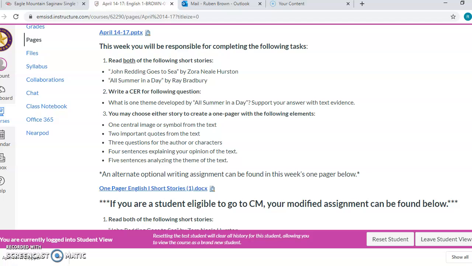You do have an alternate writing assignment that you can go with. It's right there in this link right here if you want to avoid doing the one-pager assignment. But I personally feel that the alternative assignment is a little more difficult. But if you're just really against doing the one-pager or you want to challenge yourself a little more, you can take a look at this alternate assignment right down here.